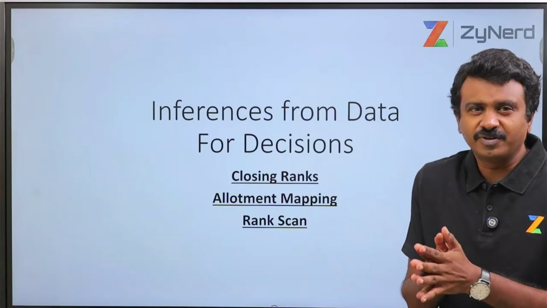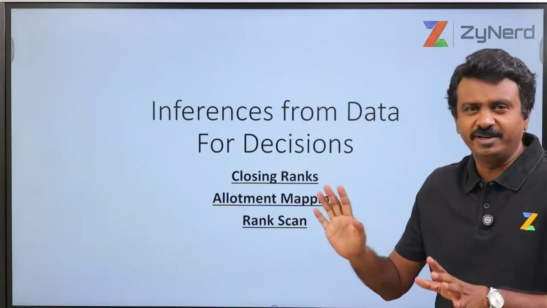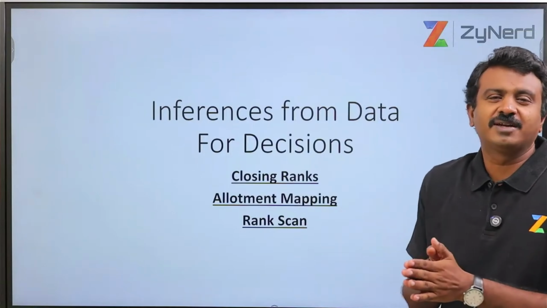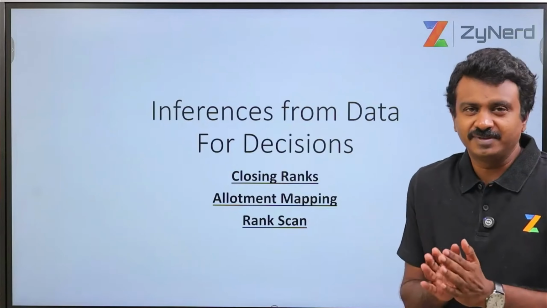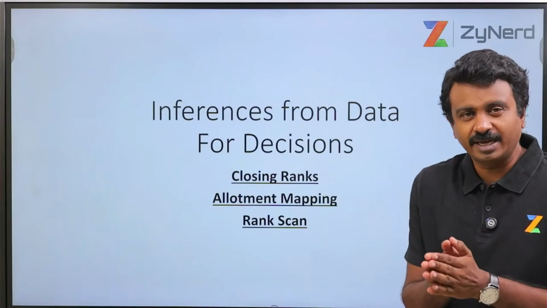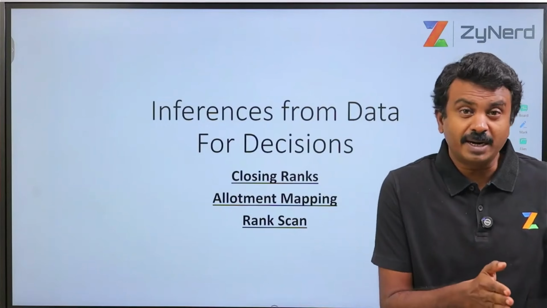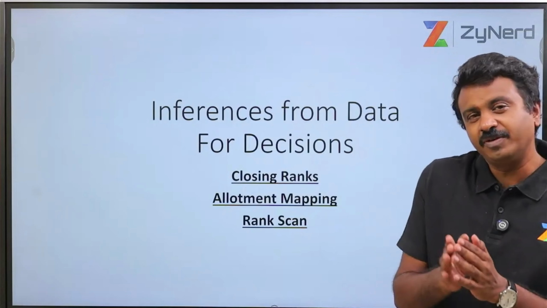Second, there will be a set of information which is available with you in terms of All India Round 1. Allotment is a PDF. Similarly, multiple PDFs that are available or data in ZyNerd which is available. So here we will take you through how to approach that entire part of one, the rules part, and second, the data part. Why do we need to approach it? We will also take you through that.